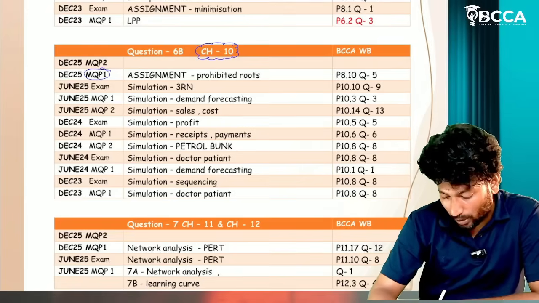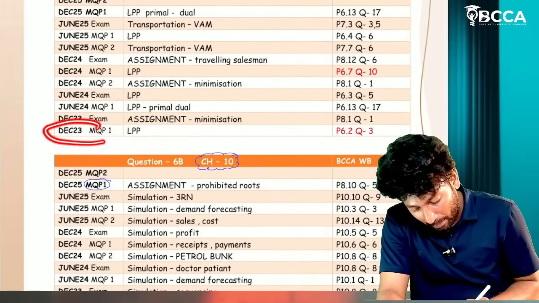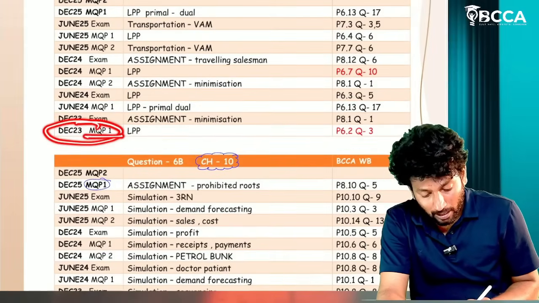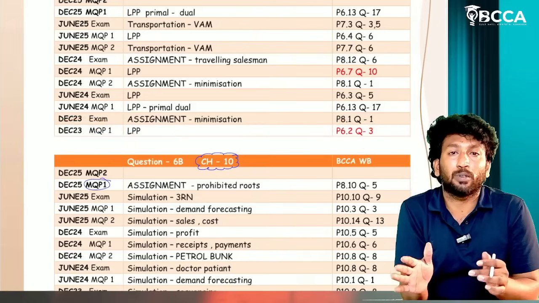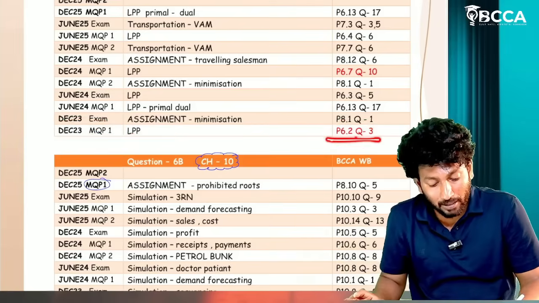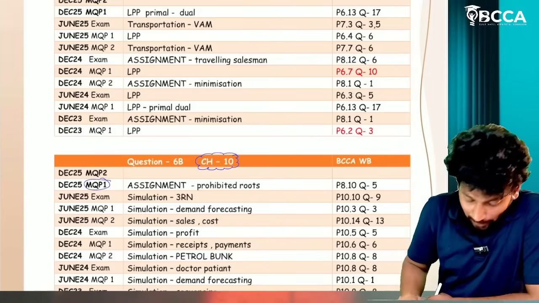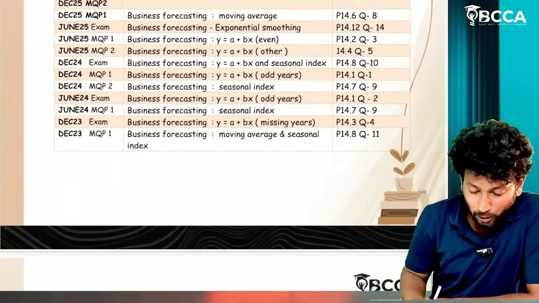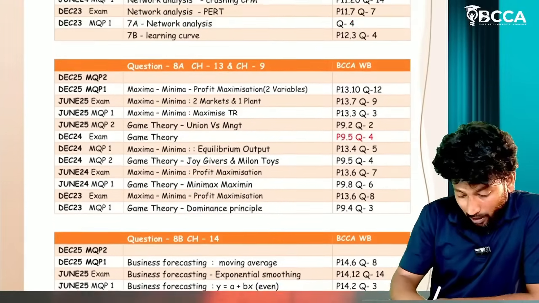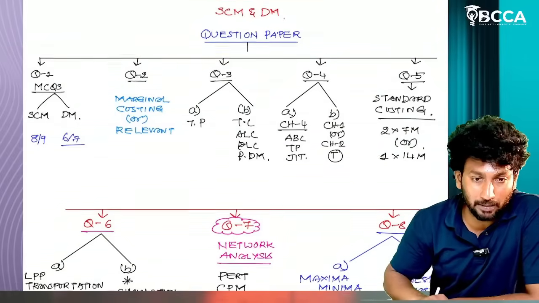For example, for December 23 MQP 1 LPP question, linear programming question, exactly the same question is not there in our book, but a similar kind of question is there. For that question reference I have given. So this is our past paper analysis and super 50 questions, the question paper pattern analysis and preparation strategy.